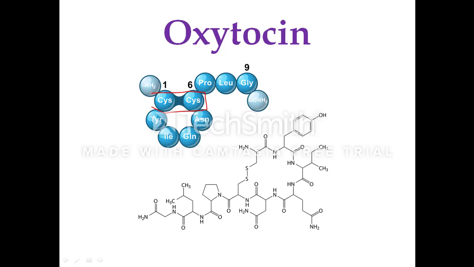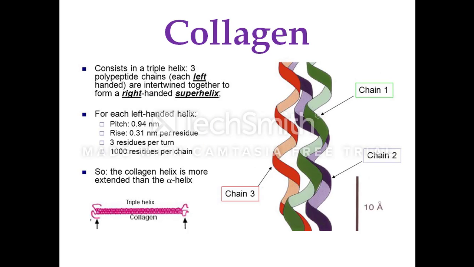The structure of oxytocin is similar to that of vasopressin. That is also a 9 amino acid containing peptide. The sequence differs from oxytocin by 2 amino acid residues. That is regarding oxytocin. Next, we will move on to the structure of collagen.